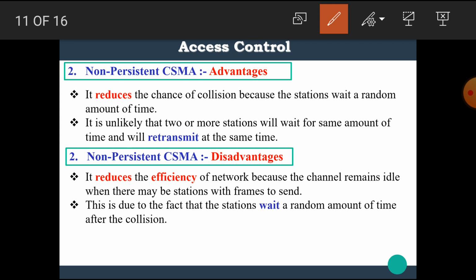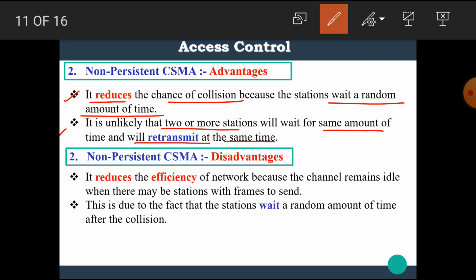Let's see the advantages and disadvantages of non-persistent CSMA. The first advantage is that it reduces the chances of collision because the station waits a random amount of time. The next advantage is that it is unlikely that two or more stations will wait for the same amount of time and will retransmit at the same time.